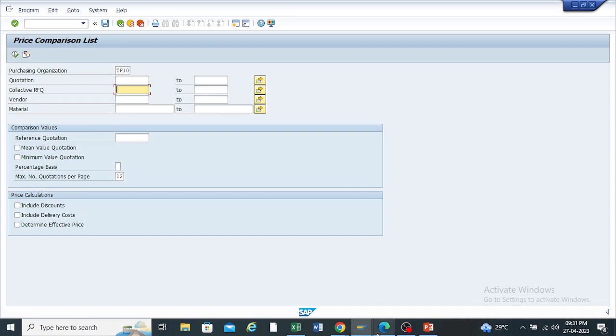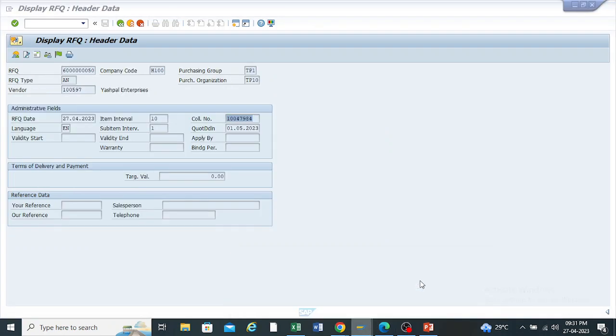Okay, so this is the same for all the RFQs. Okay, so this is the collection number. So as per your requirement, you can enter the material name, purchase requisition number, whatever you want, but you must remember this whenever you compare the quotation. Okay, are you getting it clear, all of you? What is the collection number and the use of this collective number?